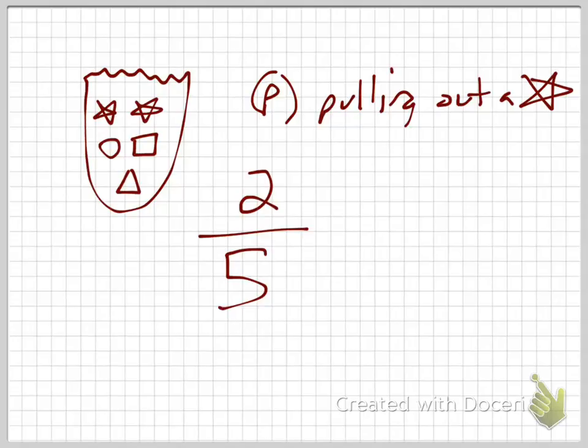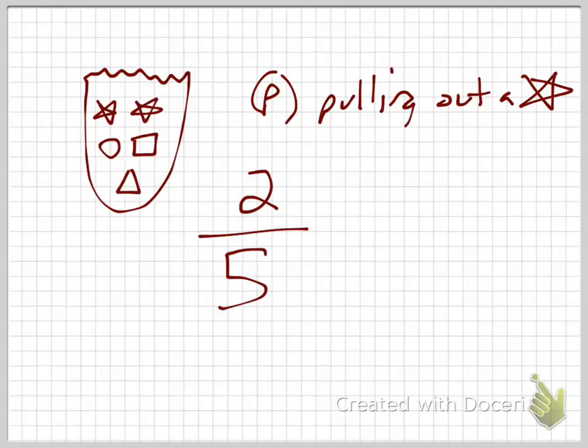How many of you got 2 out of 5? That's what you put down before I said anything. Good for you. That's really good. So then what's the complement of this? 3 out of 5, right? It's not. If you say 3, that is wrong. What's the complement to this? 3 out of 5, right?